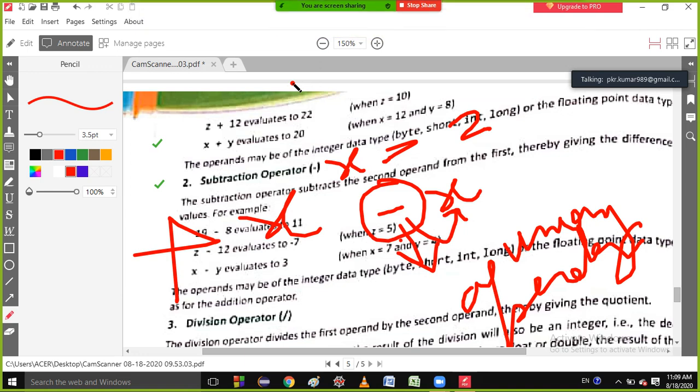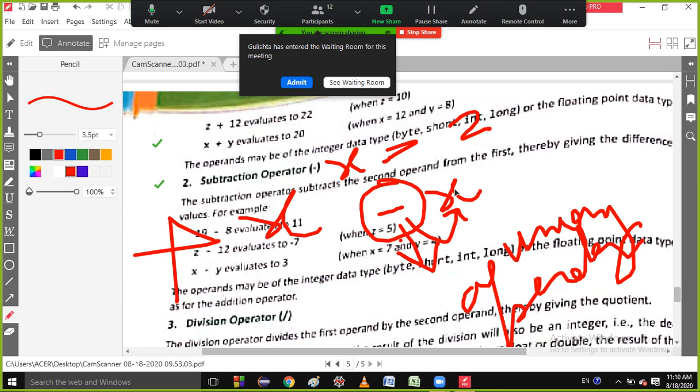We will discuss plus in the later class, in the next class. So I think you understand the unary operator, binary operator, and the addition operator, division and modulo. Are you understanding division and modulo completely? Division and modulo, do you understand or not?